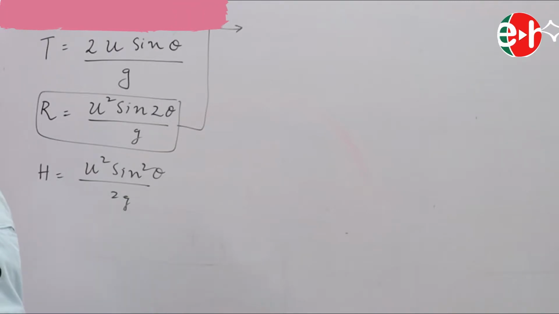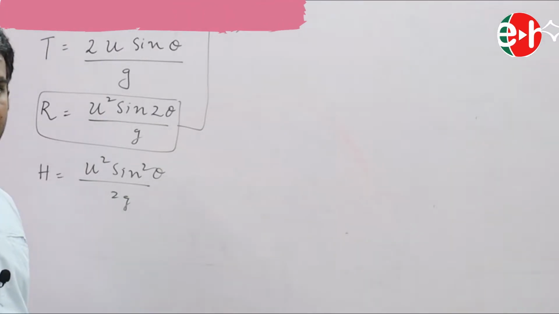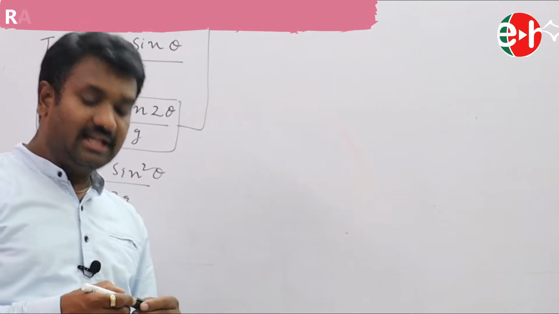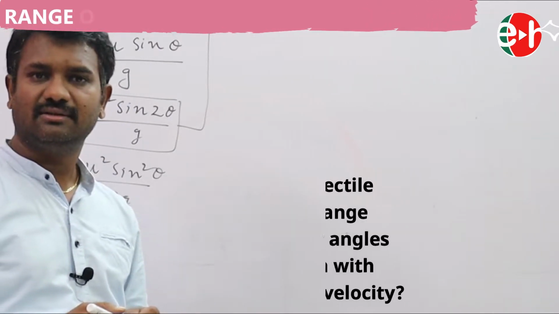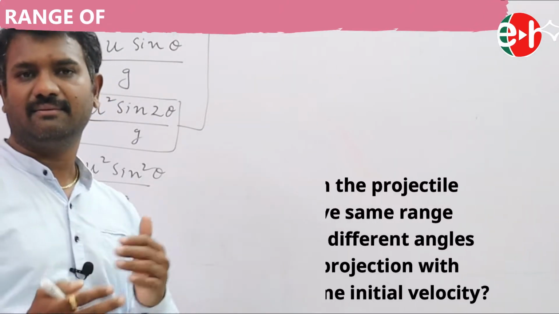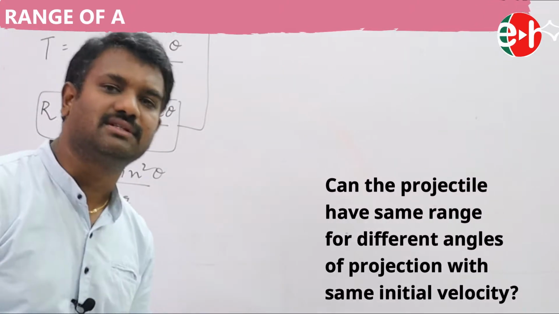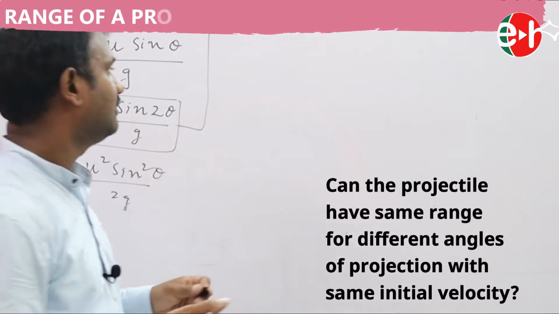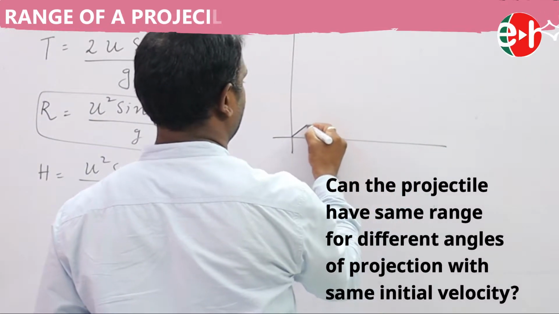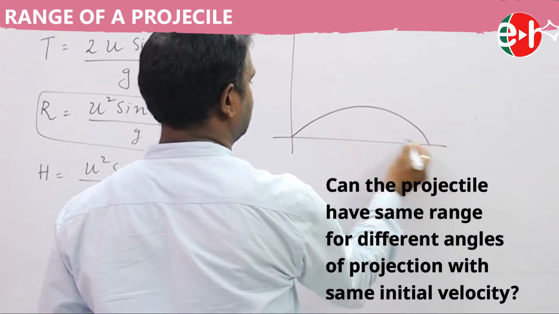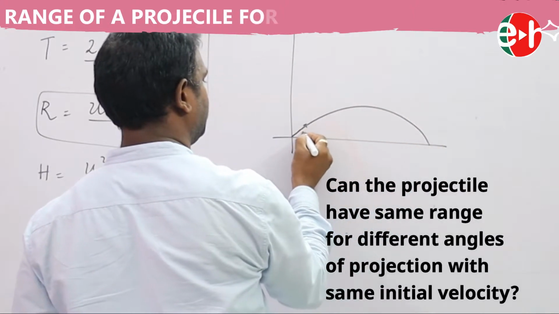Now my question is, is there any possibility to have the same range for two different angles of projection? Is it possible? My question is like this. I would like to throw with a certain velocity u.